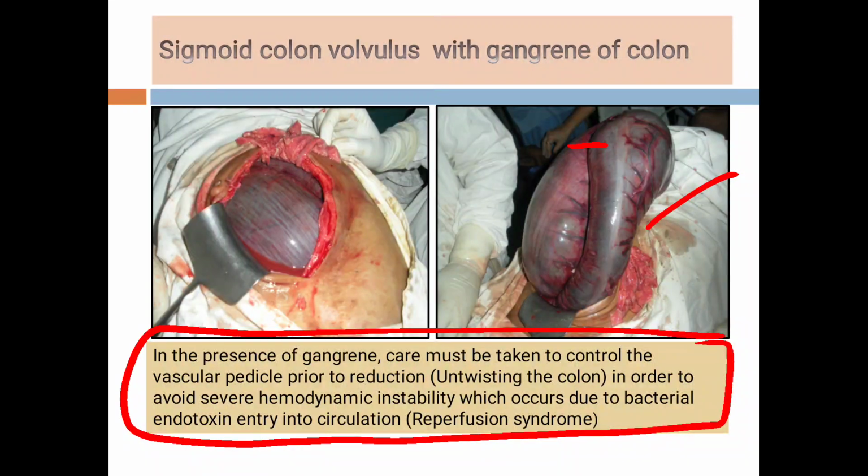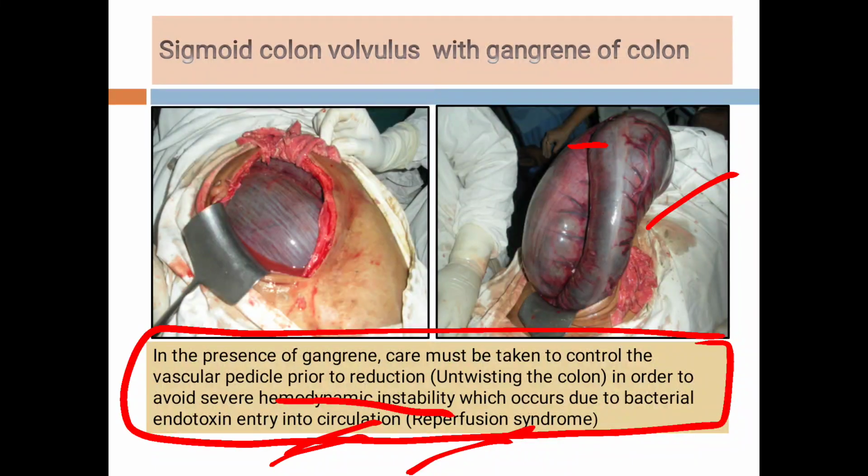Because if we do the detorsion, what will happen? Because of the gangrenous bowel, there are high chances of bacterial endotoxins entering the circulation, and it will lead to reperfusion syndrome, and the patient will have hemodynamic instability.